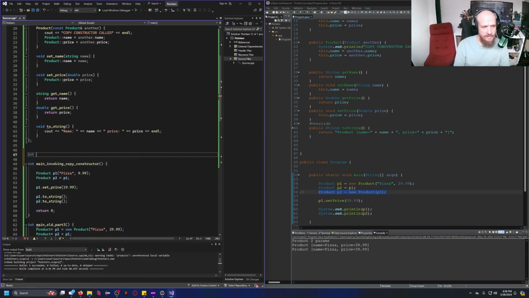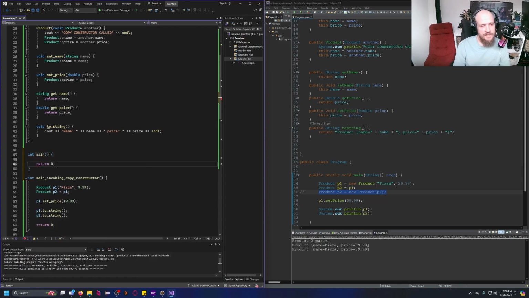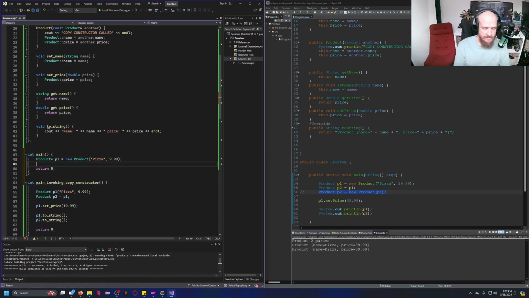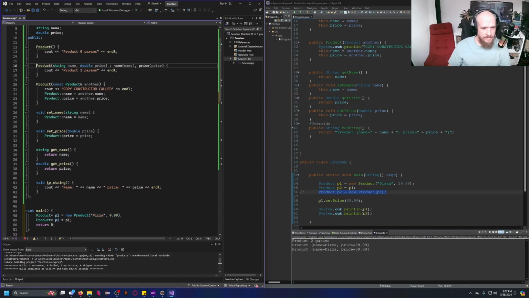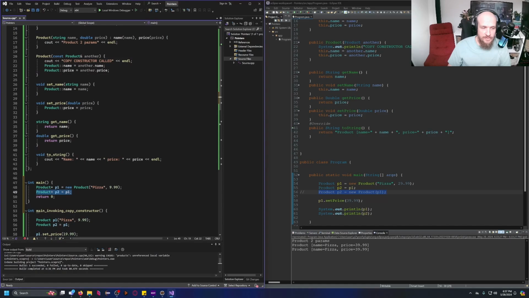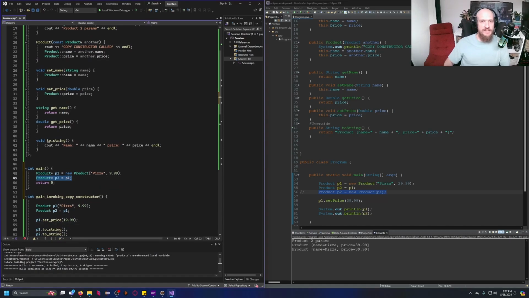Let's do the same thing, but let's work a little bit with pointers. What do you think? So I'm gonna go ahead and create variable p1 as a pointer. So I have to write like this, new product. Now here's the interesting part. If I'm writing product pointer p2 equals p1, so this one, just like before, is going to go ahead and call the constructor with two parameters. We're going to see this in the console. What do you think? Are we going to see the copy constructor being invoked?